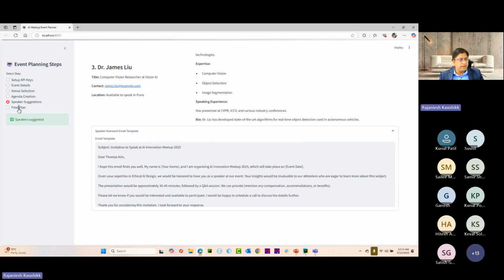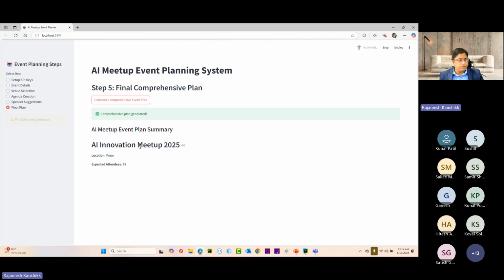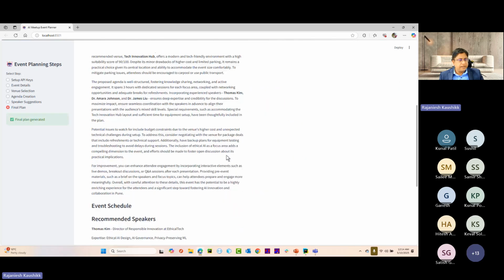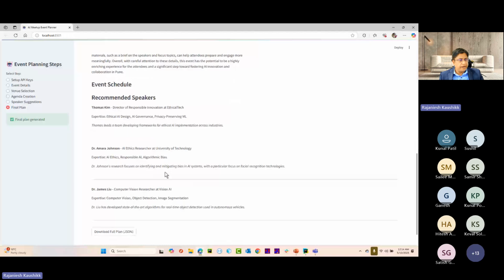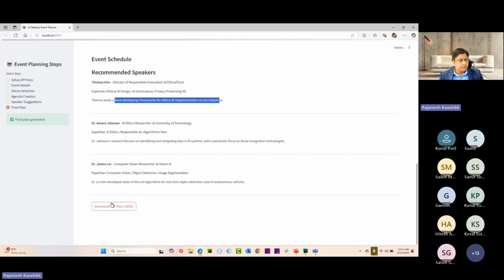And then finally, when I come to the planning part, I can generate a comprehensive event plan end to end. It is generating that comprehensive event plan with the executive summary, attendees, and event schedule, and for each of these speakers, their expertise and all their details. And then you can download it as a full plan.